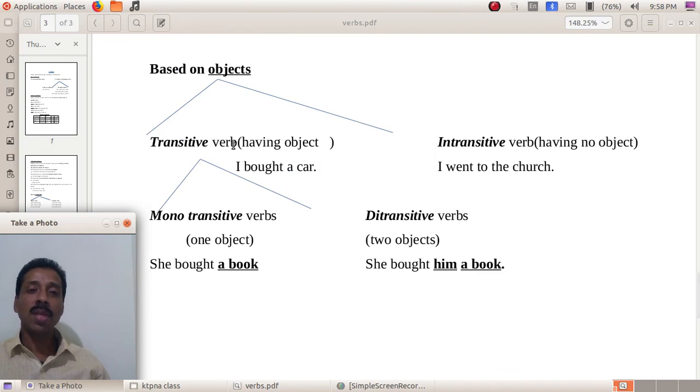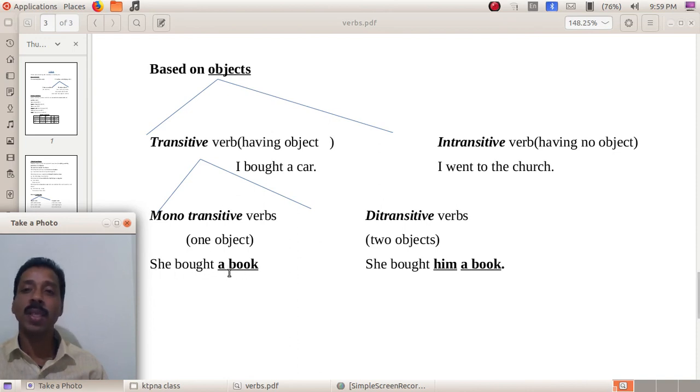And these transitive verbs can be further divided as monotransitive verbs and ditransitive verbs. What does it mean? Mono means single. Monotransitive means a verb having one object. She bought a book.